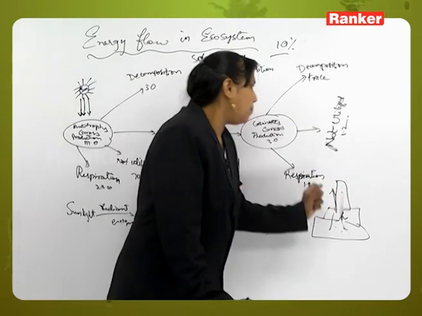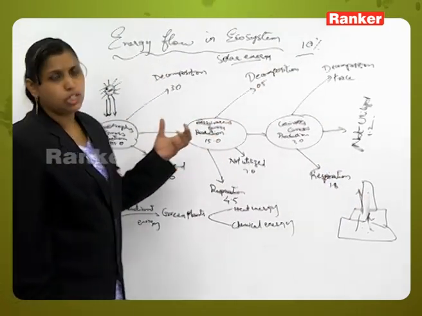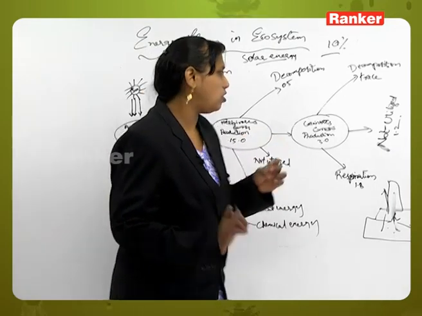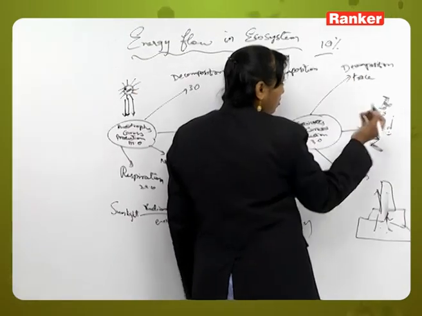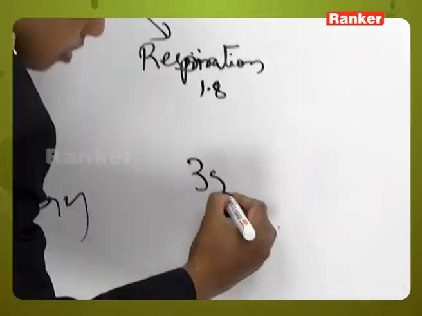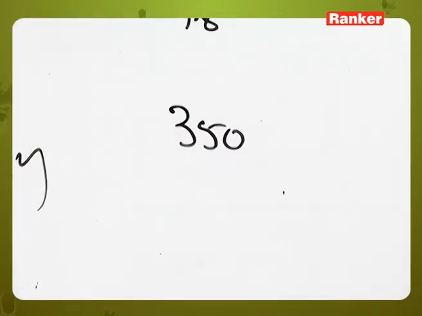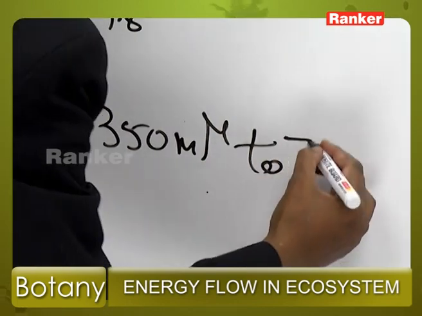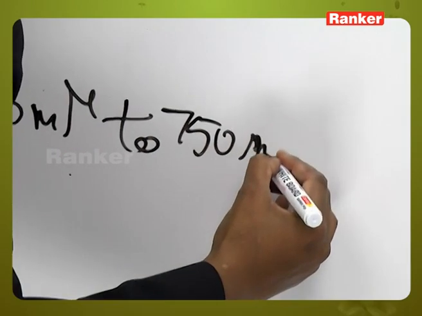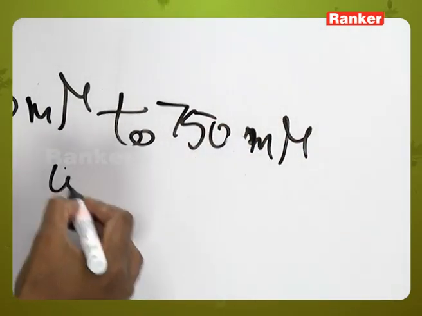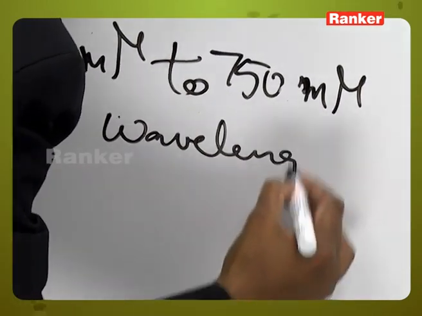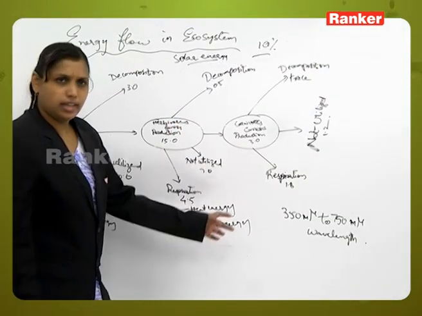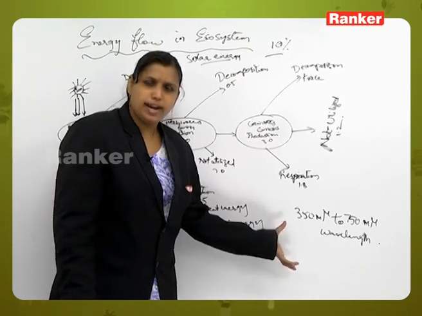Now, the energy which enters into the ecosystem consists of a wavelength of about 350 millimicron to 750 millimicron, the energy which is reaching the plant from the sun.